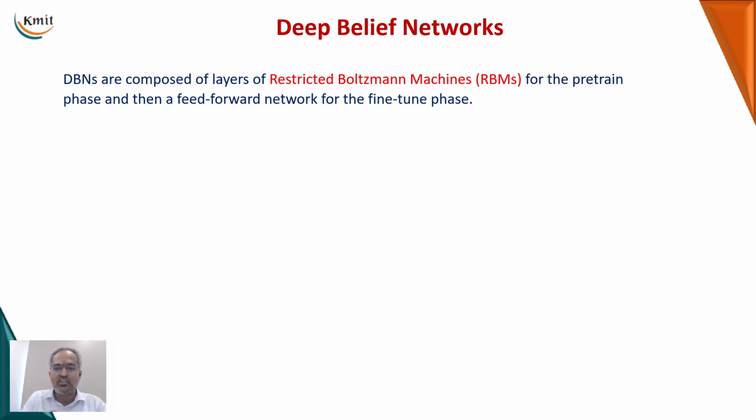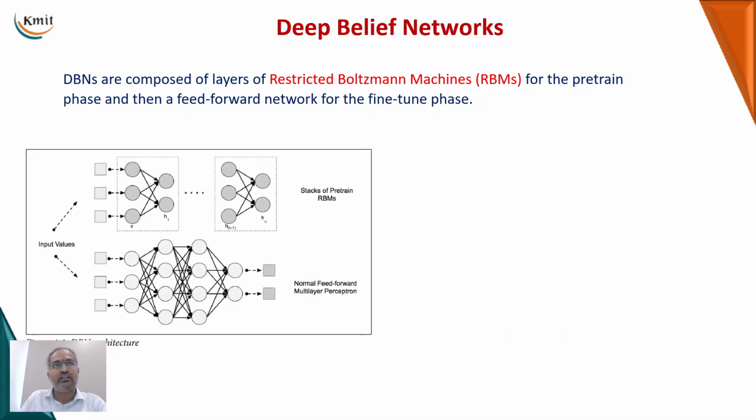So the deep belief network is the combination of the RBMs along with the traditional neural network. RBMs are unsupervised, they come under unsupervised learning, and our traditional neural network comes under supervised learning. First we go with the unsupervised learning network, the RBM units, and then enter into the traditional neural network.